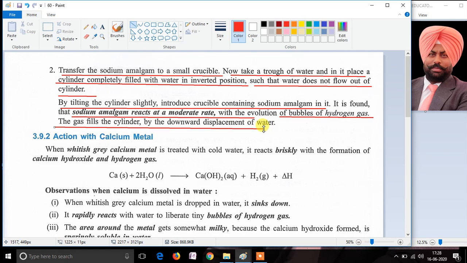Hence, we can collect hydrogen gas by preparing the amalgam of sodium or potassium. Directly, we can't collect the hydrogen gas by the reaction of sodium with cold water or potassium with cold water, as the reaction is very violent. That's all in this video.